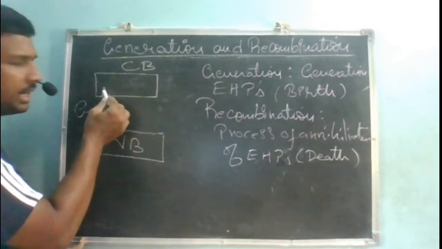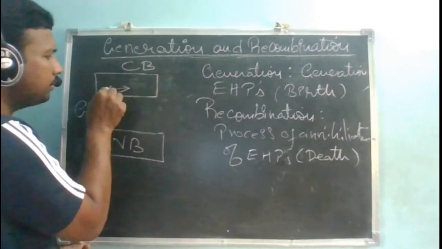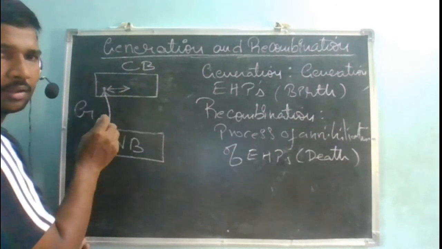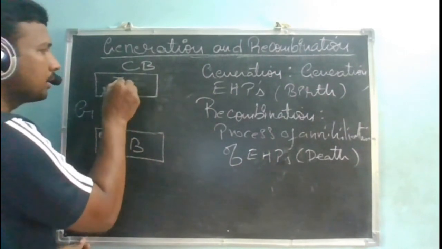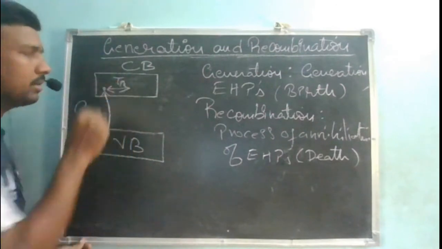Recombination means this generated free electron in the conduction band is going to live for some time. How much time? Tau n, the lifetime of your electron. Yes or no? How much time is it going to live?